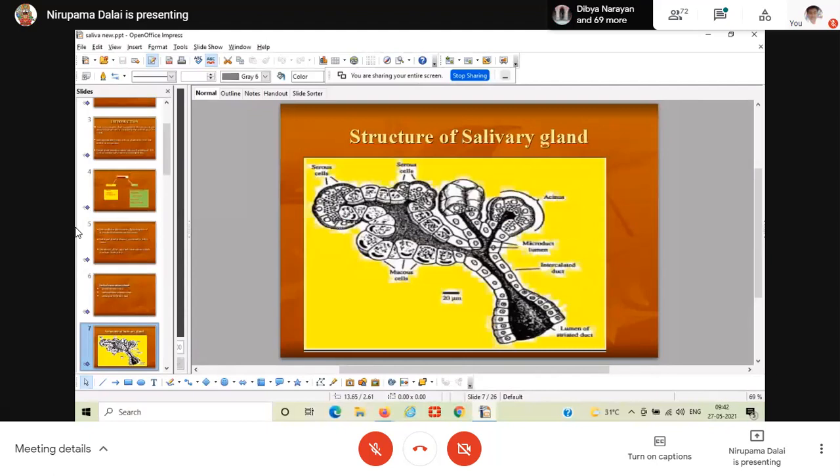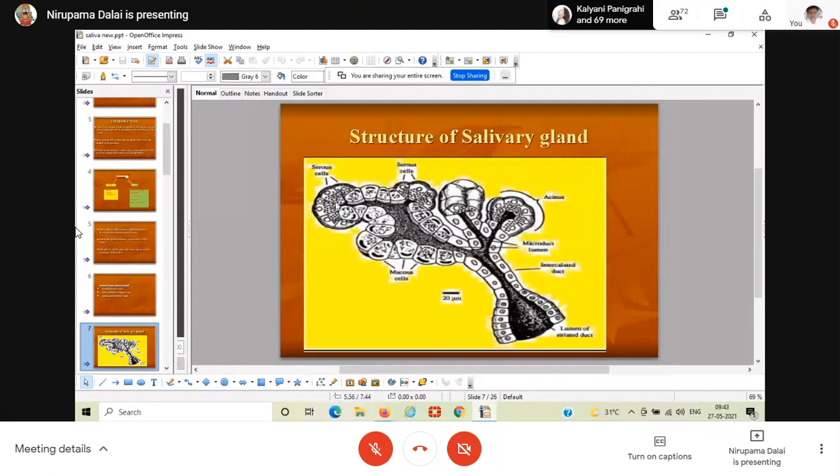The structural and functional unit of the salivary gland is the salivon, having numerous acinar cells. The singular form is acinus, and the plural is acini. Groups of acinar cells are arranged, followed by the different generations of ducts. In this mixed type of salivary gland, the mucous cells are present as well as the serous part.